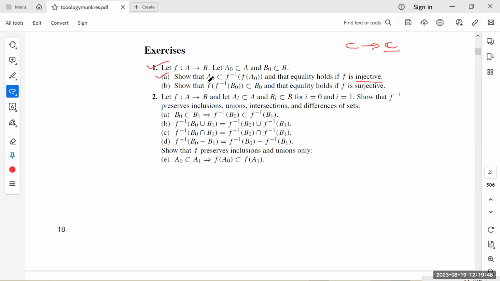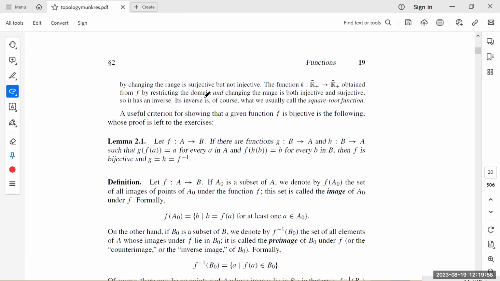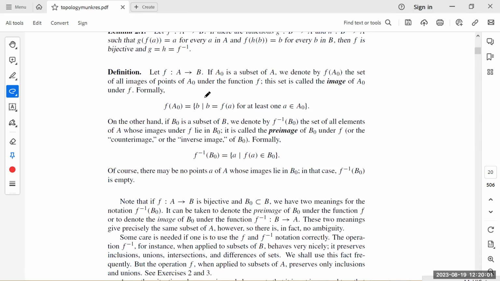So before doing the proof of this one, let me recall the definition of direct image and the set theoretic inverse. We need to understand it. Look here, if f is a mapping from A to B and A naught is a subset of A, then f of A naught basically denotes the collection of images of points of A naught, that is, the images f of a for at least one a belonging to A naught.